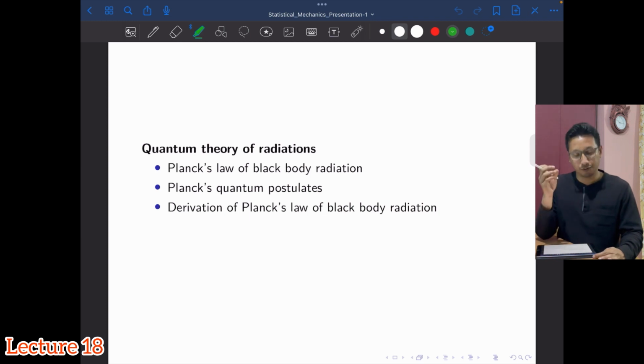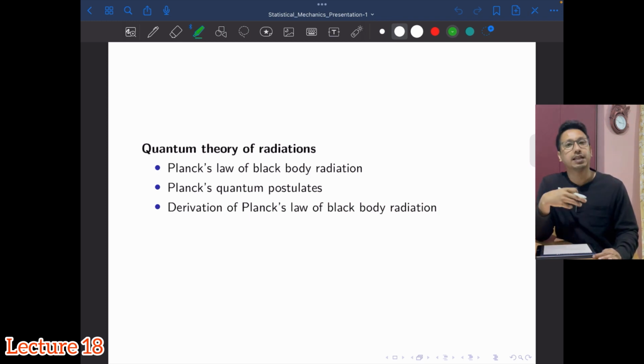In this video we'll discuss Planck's law of blackbody radiation, then the hypotheses or assumptions made by Planck's theory to come up with the expression that could explain the blackbody spectrum and the experimental observations of the blackbody radiation, and then eventually we will try to derive Planck's law.